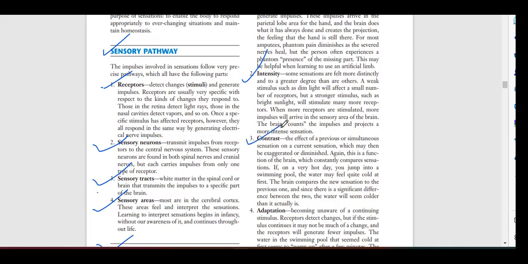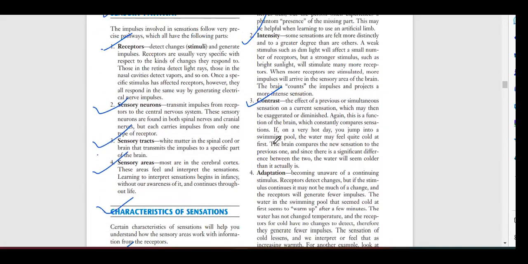Next is third, contrast. What is meant by contrast? The effect of a previous stimulus or sensation on the current sensation, which may then be exaggerated or diminished. Again, this is a function of the brain, which constantly compares sensations. If on a very hot day you jump into a swimming pool, the water may feel quite cold at first. The brain compares a new sensation to the previous one, and since there is a significant difference between the two, the water will seem colder than it actually is.